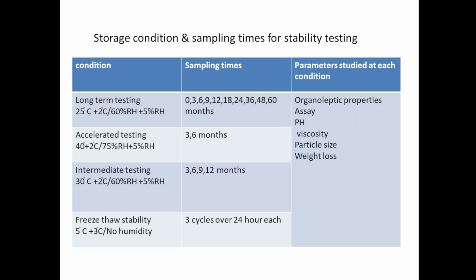Intermediate testing, 30 degrees Celsius temperature plus or minus 2 degrees Celsius, 65% relative humidity plus or minus 5% relative humidity is allowed, above 60%, and sampling time is 3 months, 6 months, 9 months, 12 months. Freeze thaw stability, 5 degrees Celsius plus or minus 3 degrees Celsius and no humidity. There will be no humidity and 3 cycles over 24 hours each. So all these are the storage conditions and sampling times for stability testing.